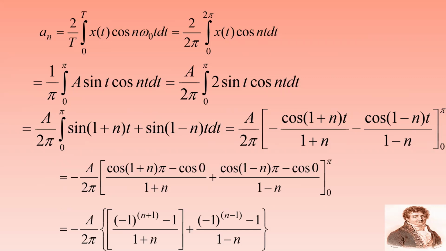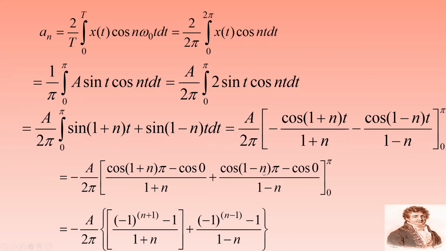So I can have A by 2 pi integral 0 to pi of sin (1 plus n)t plus sin (1 minus n)t dt. By integrating this equation, I can have minus cos (1 plus n)t by (1 plus n) minus cos (1 minus n)t by (1 minus n). So I can get minus A by 2 pi times cos (1 plus n) pi minus cos 0 by (1 plus n), plus cos (1 minus n) pi minus cos 0 by (1 minus n), varying from 0 to pi.